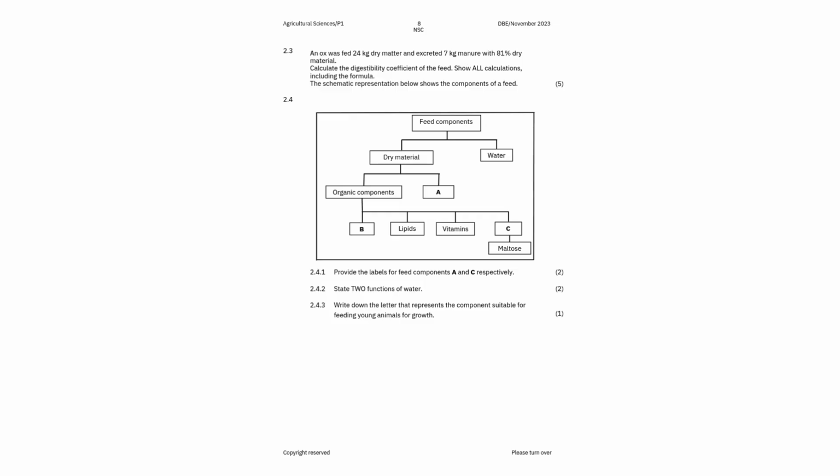Then now you are given a schematic diagram or a representation of feeds, right? Where you have to provide the labels. Now, so feed components are made up of dry materials and water, right? Then dry material is made up of organic components as well as inorganic components, right? Under organic components, we've got lipids, we've got vitamins, we've got carbohydrates, and others.